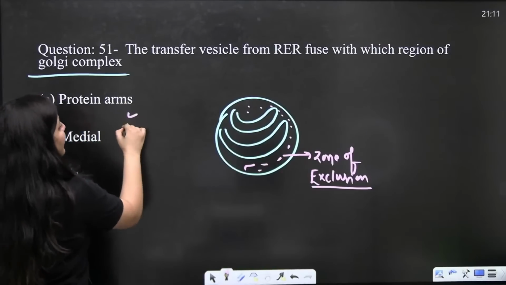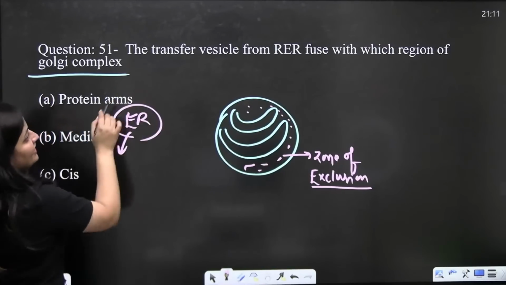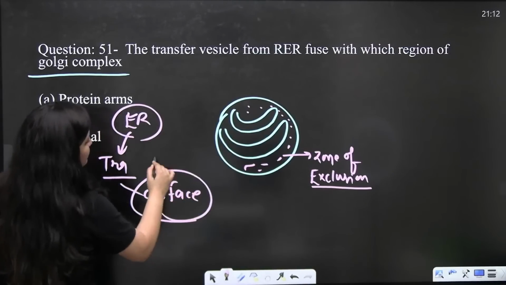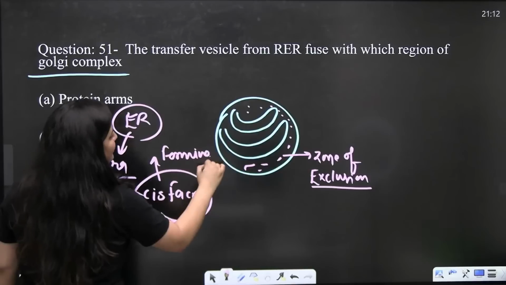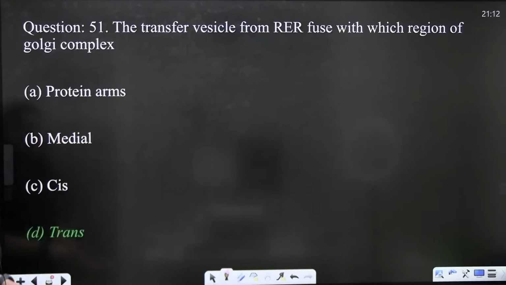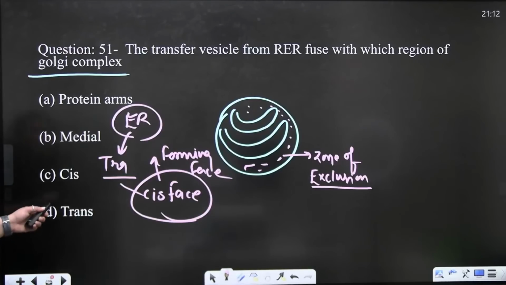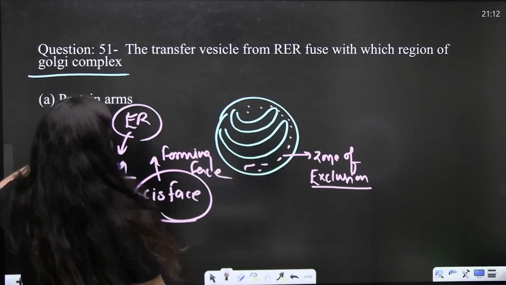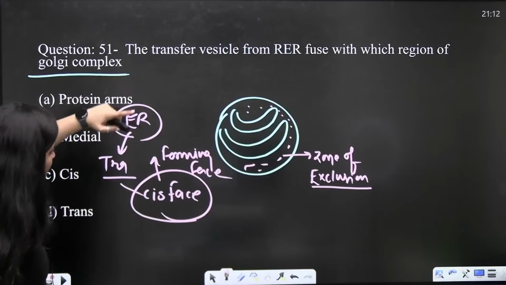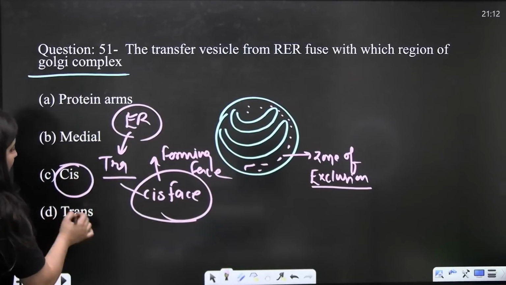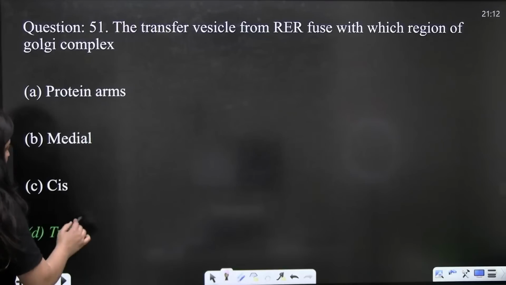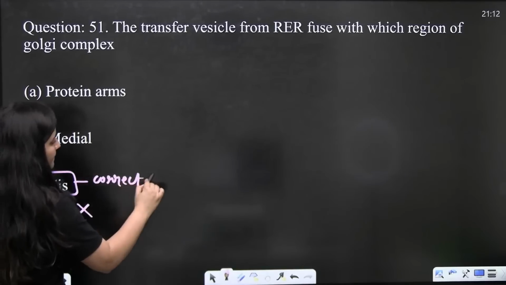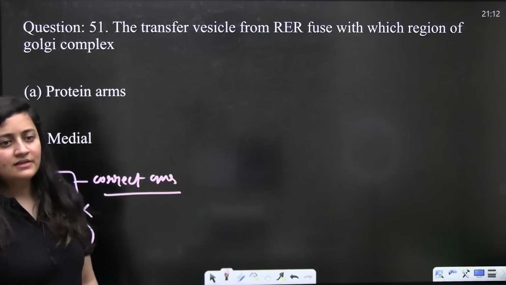So, here they are asking endoplasmic reticulum. From endoplasmic reticulum, the transfer vesicle will come and it is going to fuse with the forming phase of the Golgi complex, which is known as the cis phase. The answer should be cis phase, not the trans phase. Because the transfer vesicle from rough endoplasmic reticulum will fuse with cis phase, because it is the forming phase, and secretory vesicle will release from trans. So, the answer marked here is incorrect. The correct answer is cis.